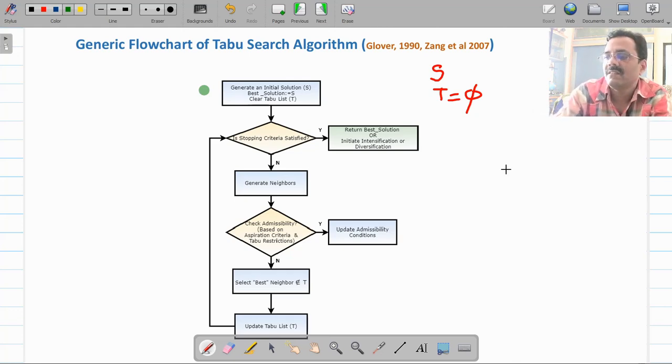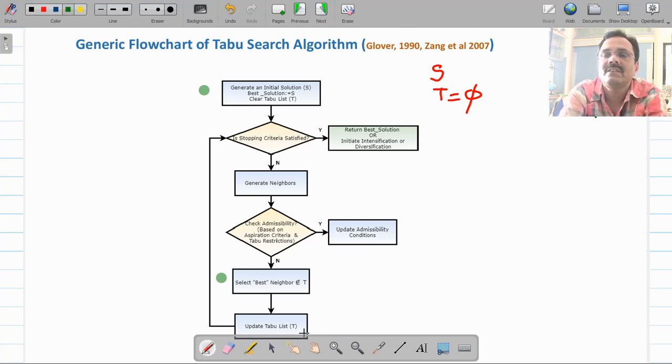Suppose this is one of the candidates which is a better candidate. That's why we have here the step: select best neighbor which does not belong to T. Now this node was not in the tabu list, so therefore we have selected this node which is a better node.